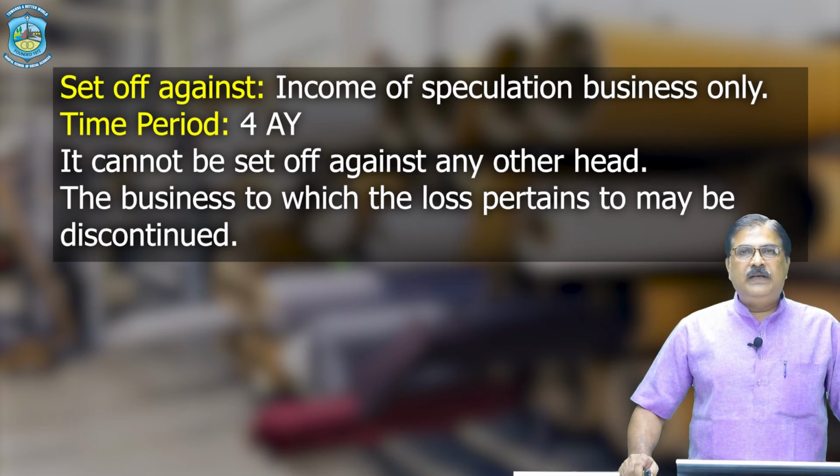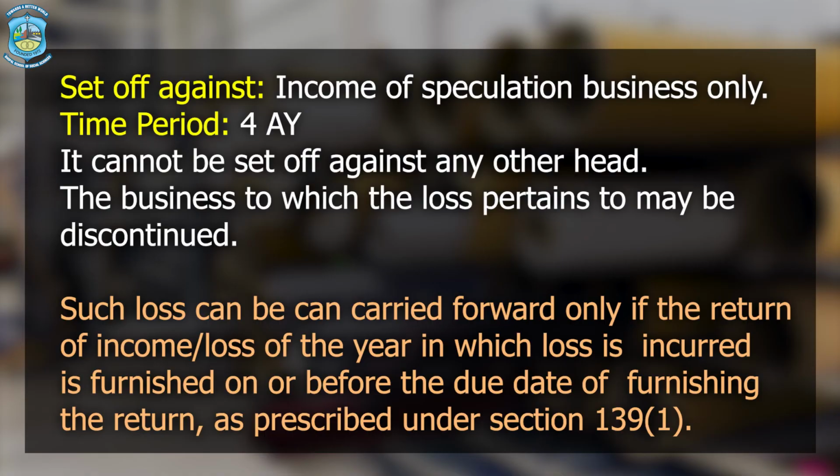The business to which the loss pertained may be discontinued. This loss can be carried forward up to a period of 4 assessment years. Such loss can be carried forward only if the return of income of the year in which the loss is incurred is furnished on or before the due date.